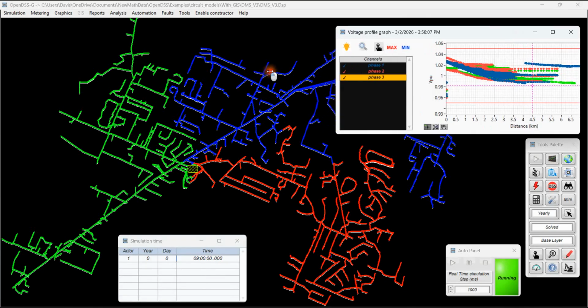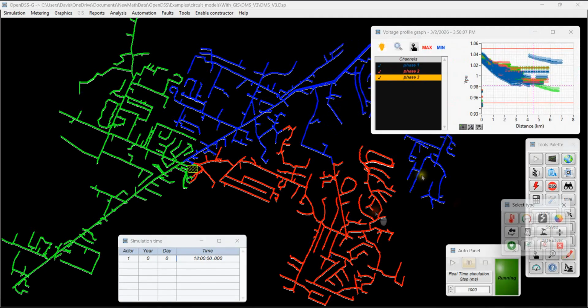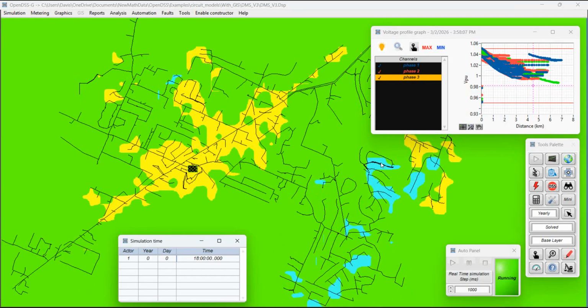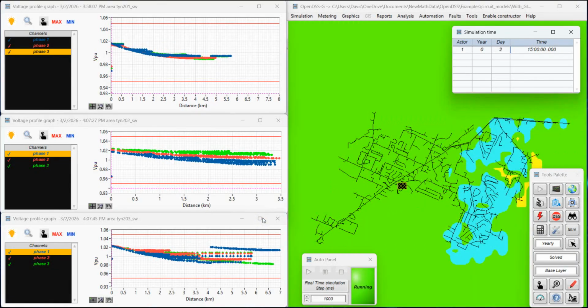Graphical reports like the voltage profile graph have gotten a big upgrade as well. The graph is now fully interactive, so you can click on a point and immediately see how that measurement ties back to the circuit in the GUI. It creates a much tighter connection between the data you're looking at and the physical layout of the model.